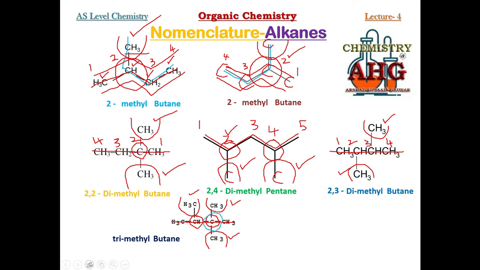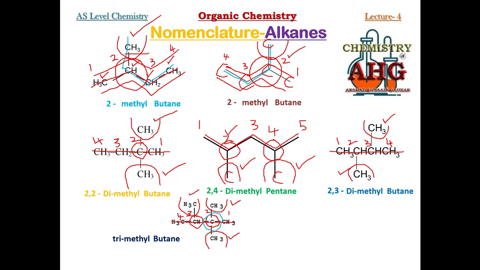Because this carbon is bonded to 2 branches, while this carbon is bonded to 1 branch only. So you must number the longest chain of carbon atoms in such a way that this carbon gets the smallest number. So I will start numbering from the right hand side. 1, 2, 3 and 4.